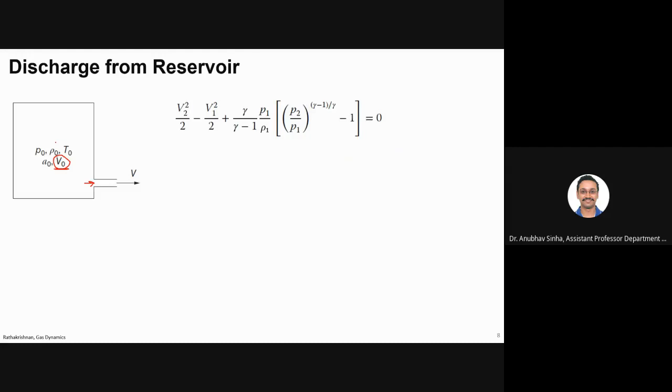This is the equation that we derived previously, basically your energy equation. We are talking about the change in kinetic energy, and c_p T we have written in p and rho forms. This is your kinetic energy term, and instead of enthalpy I am writing in terms of gamma, p and rho, that we have seen in the last slides.